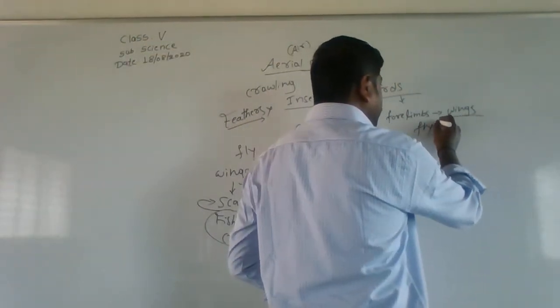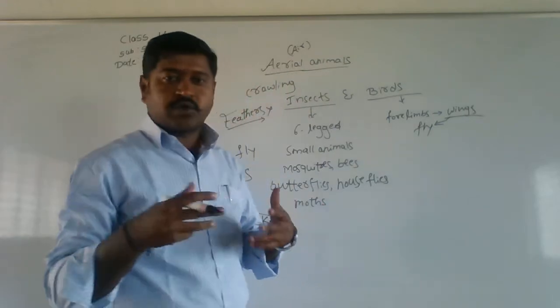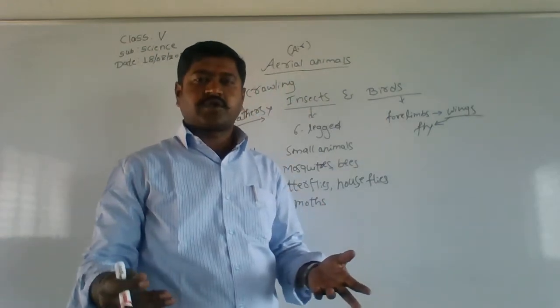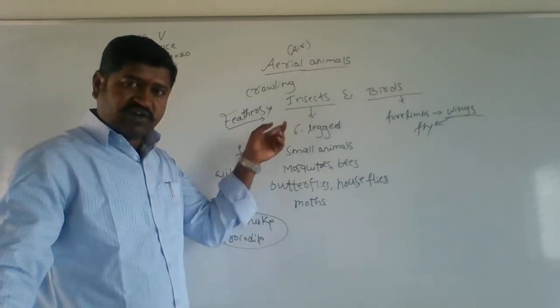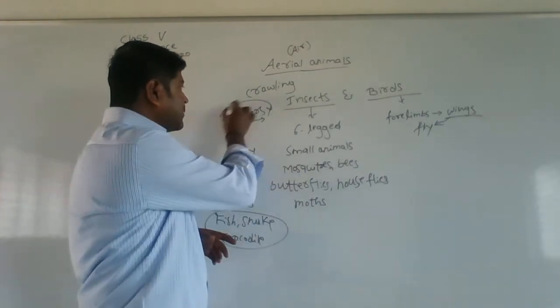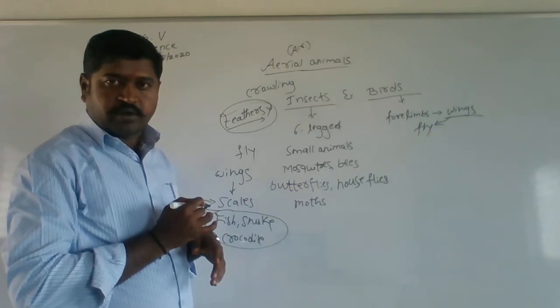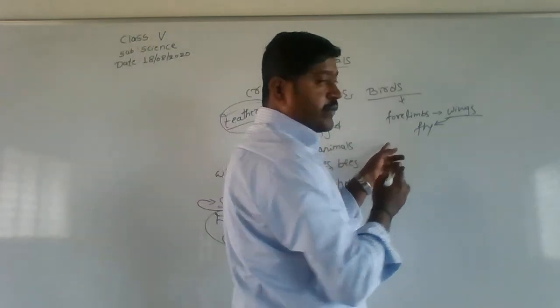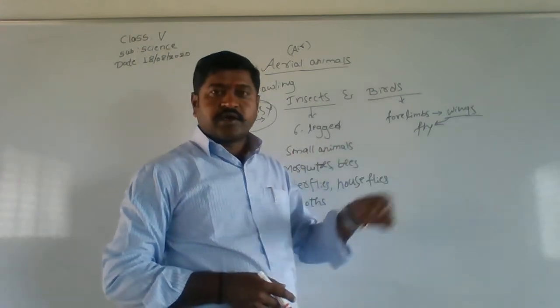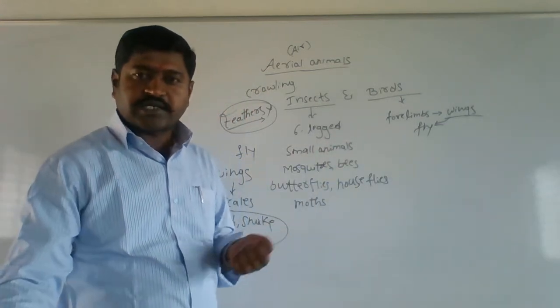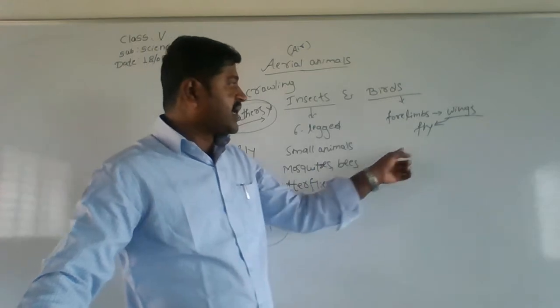What are those wings doing? They help the bird to fly. So, clear? Insects too were flying, but they did not have feathers, whereas birds have feathers. So birds have four limbs, and those four limbs are used as wings so that it can fly.